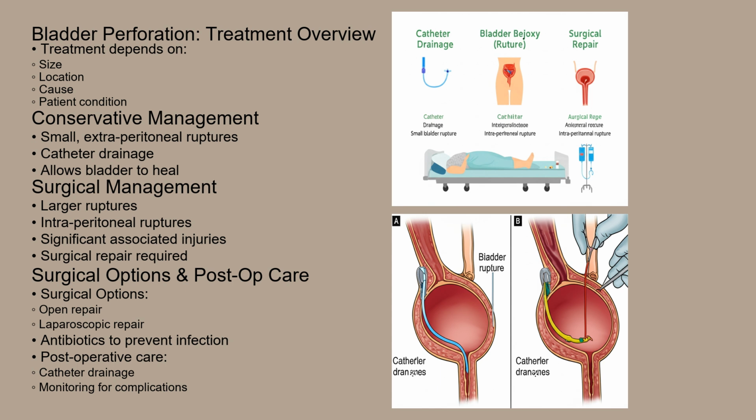Treatment and management of bladder perforation depend on the size, location, and cause of the rupture, as well as the patient's overall condition. Small, extraperitoneal ruptures may be managed conservatively with catheter drainage to allow the bladder to heal on its own. However, larger ruptures, intraperitoneal ruptures, and cases with significant associated injuries typically require surgical repair. Surgical options include open repair or laparoscopic repair. Antibiotics are usually administered to prevent infection. Post-operative care involves continued catheter drainage and close monitoring for complications.